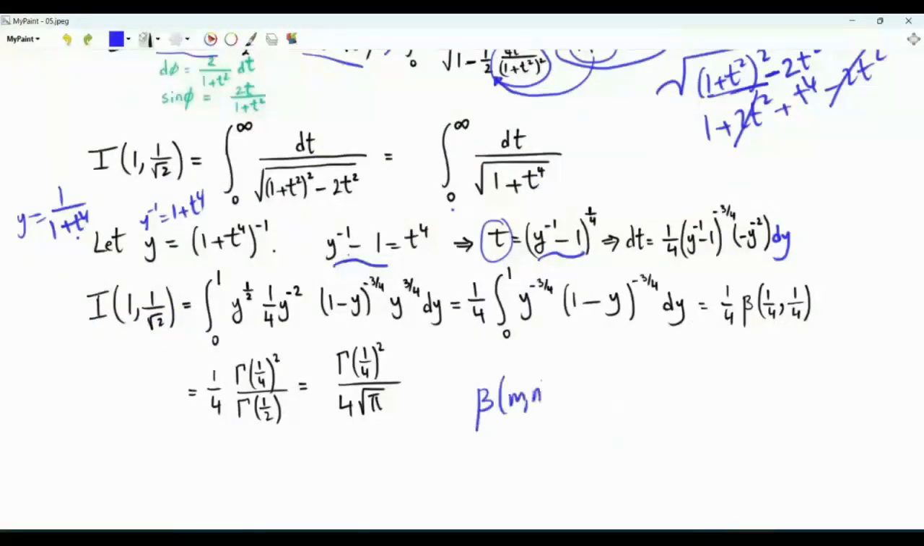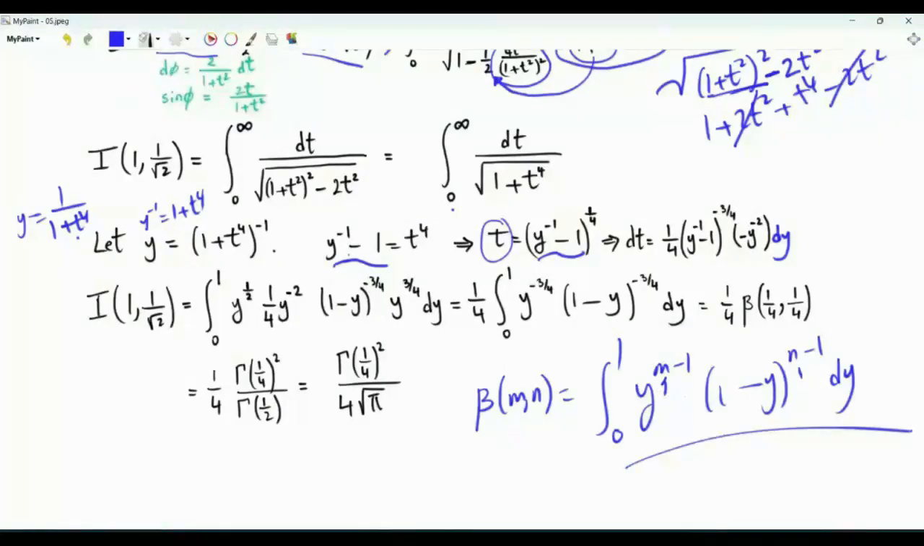Recall the beta integral. Beta of m comma n is the integral from 0 to 1 of y to the power m minus 1, times 1 minus y to the power n minus 1, dy. We need m and n to have real parts that are greater than 0 for this integral to converge, which is our case here, where m is equal to 1/4 and n is also equal to 1/4. This integral here times 1/4 is 1/4 times the beta function evaluated at 1/4 and 1/4.